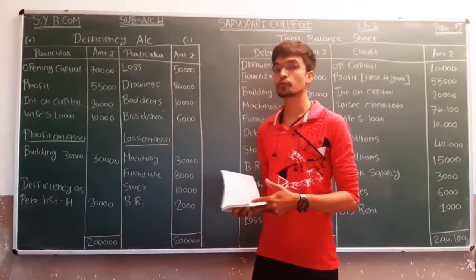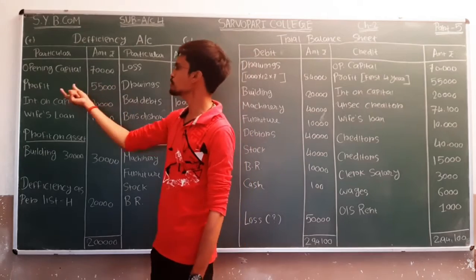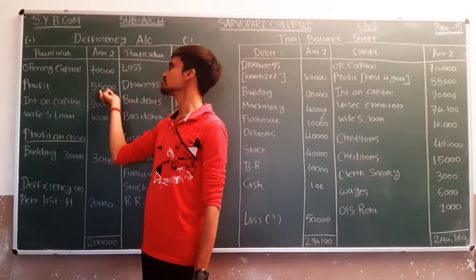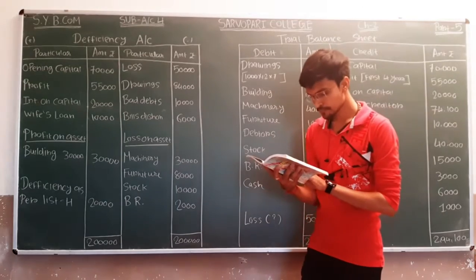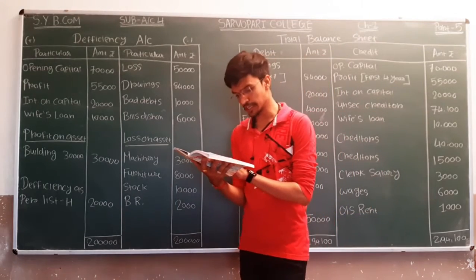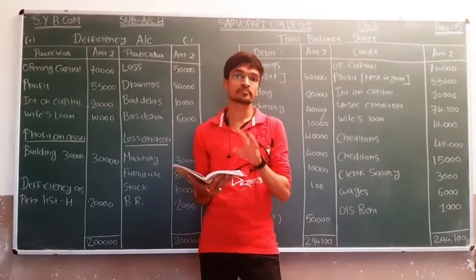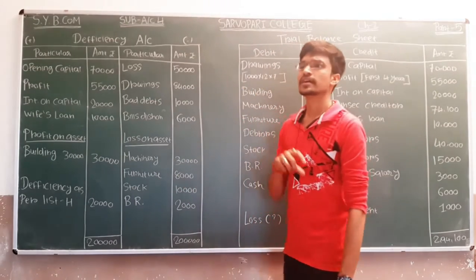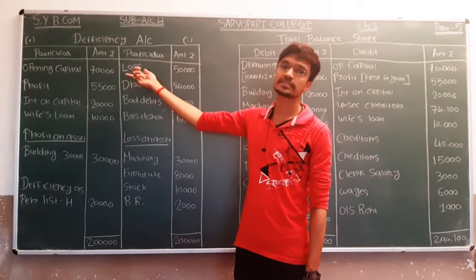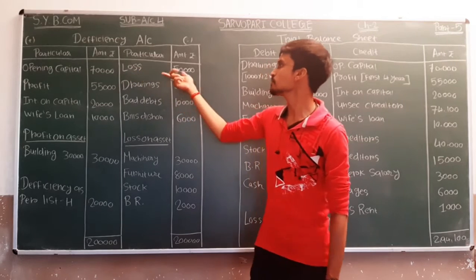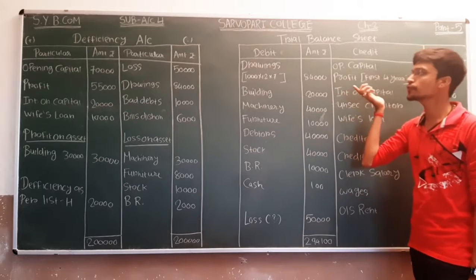Okay, so very first we are passing the entry for the profit. Amount of profit is 55,000. We are shown on the plus side of deficiency account. Further they are suffering from the loss, but the amount of loss could not be known. જ્યારે amount of loss જે છે એ આઈડિયા ન હોય ત્યારે amount of loss ની એન્ટ્રી આપણે લખવાની થશે minus side of that, and ત્યારબાદ આપણે with the help of trial balance sheet we have to find out the amount of loss.